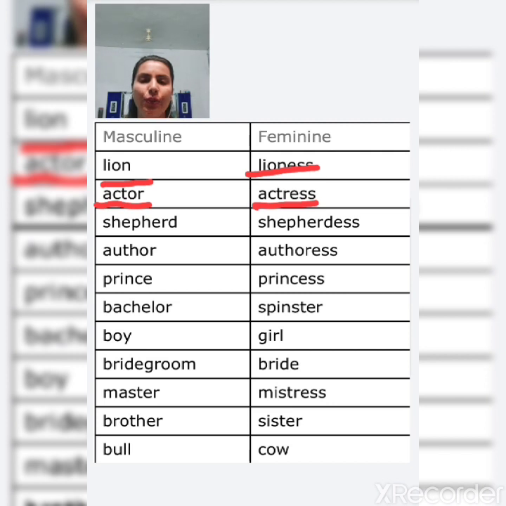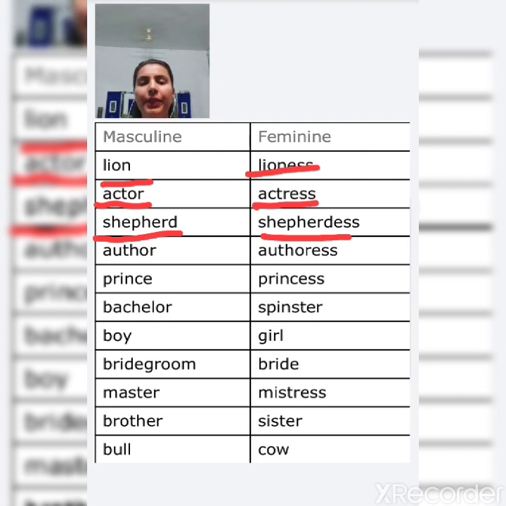Similarly, next masculine is shepherd. And the feminine of shepherd is shepherdess.